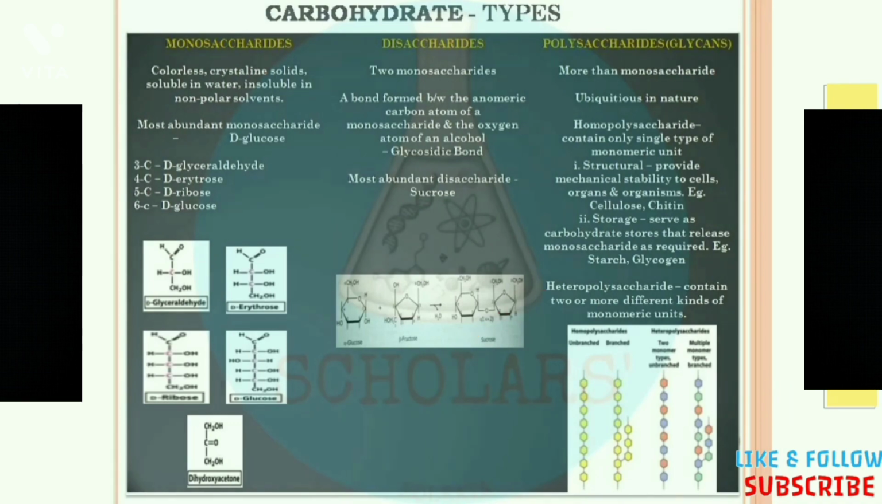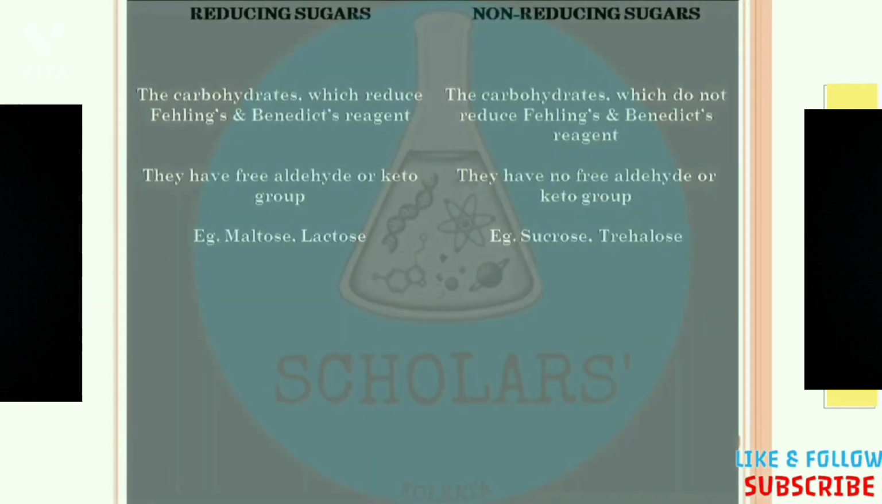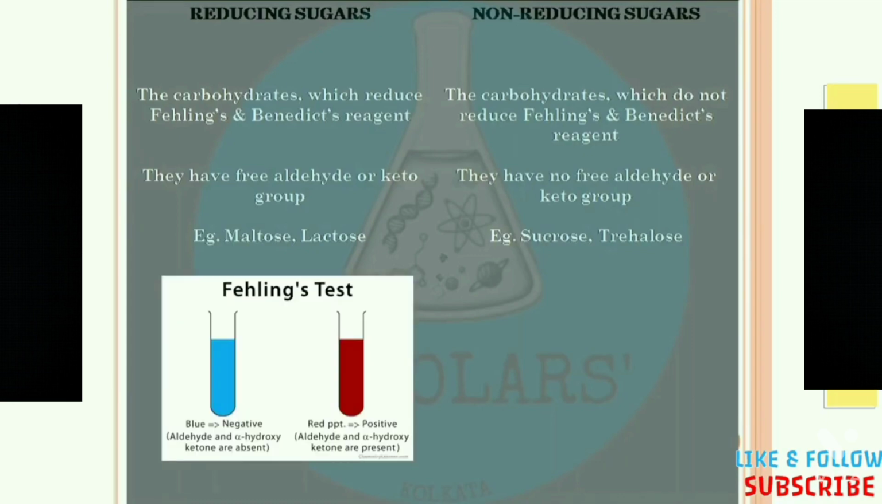Now we also have two special types of carbohydrates, the reducing and non-reducing sugars. So how can we identify these two special types of carbohydrates? Now, reducing sugars are the carbohydrates which reduce the Fehling and Benedict's reagent. So what are the Fehling's and Benedict's reagents? Fehling's reagent is a chemical reagent used to differentiate between water soluble carbohydrate and ketone functional groups, and it is also used as a test to identify reducing sugars and non-reducing sugars.